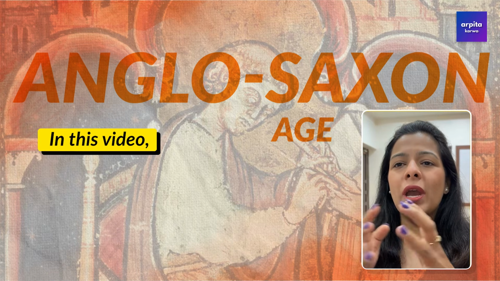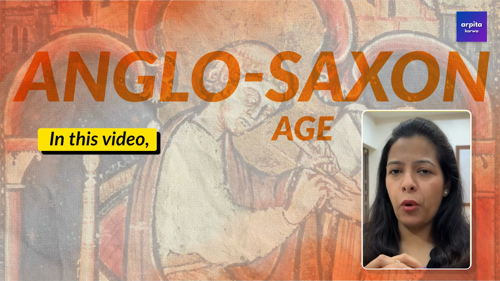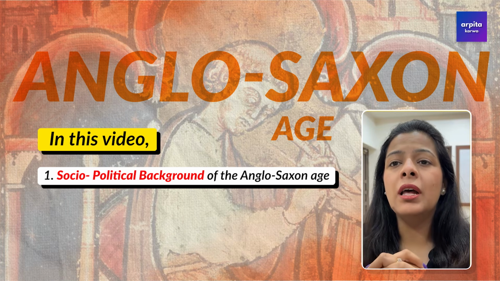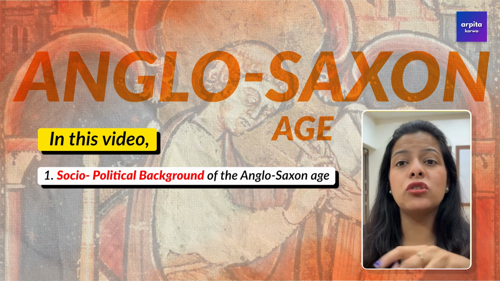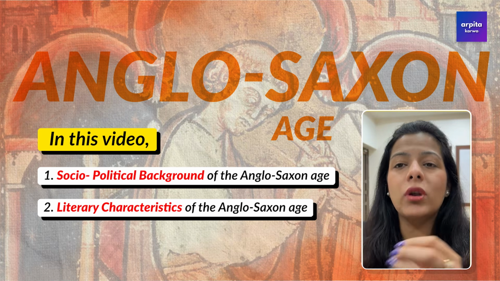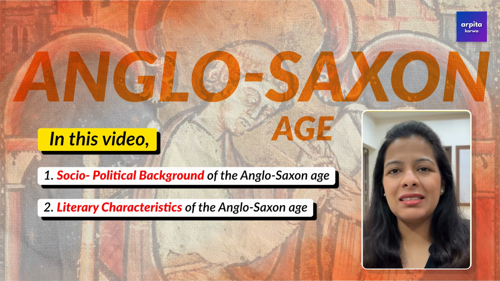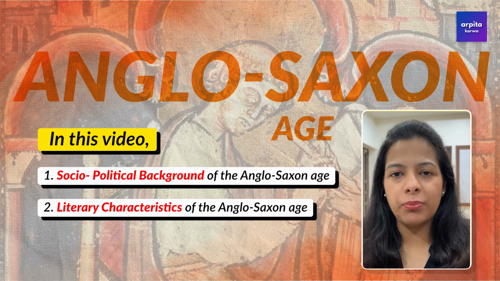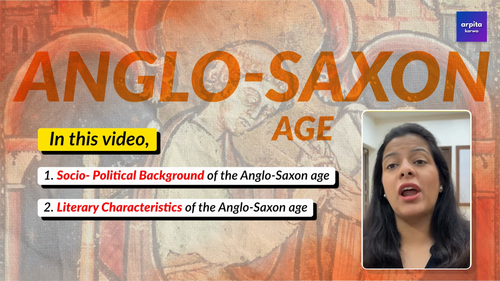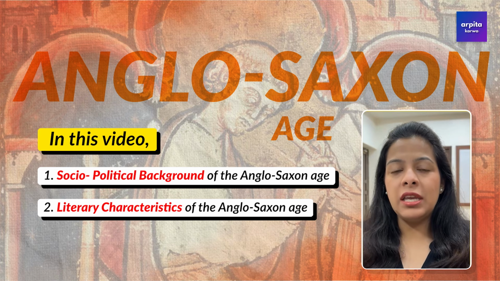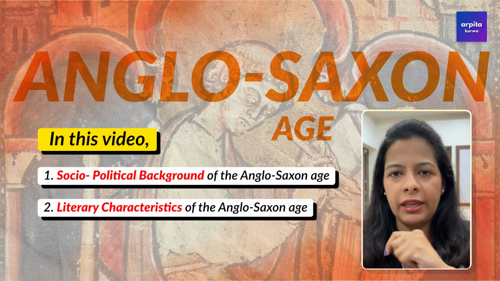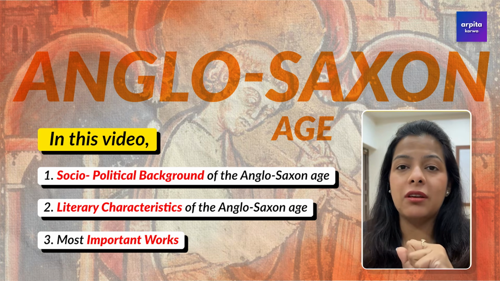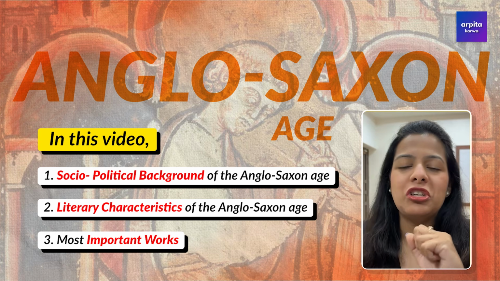In this video, we are going to be covering three most important things. We are going to look at the Anglo-Saxon age, the socio-historical and political background. Then we are going to look at how the people wrote back then. So, Anglo-Saxon age was the first age when English as a language started getting developed. So, we are going to look at how people were writing during that time when English as a language was just starting. And then we are going to also look at the most famous works from this particular time that are constantly repeated in NET exam.